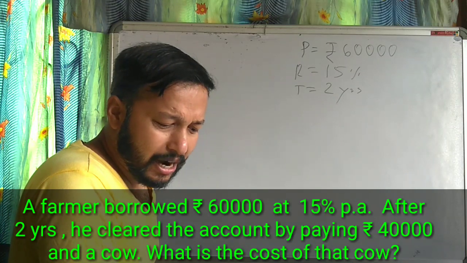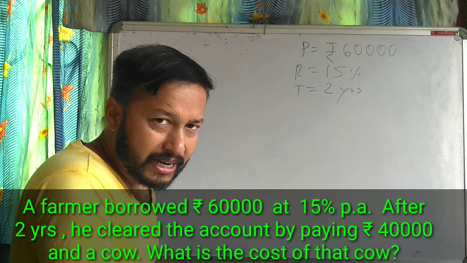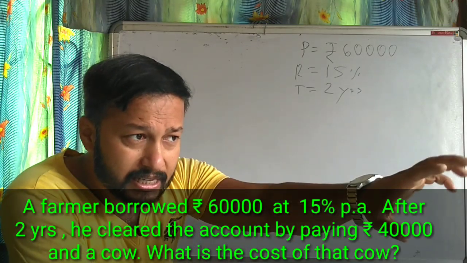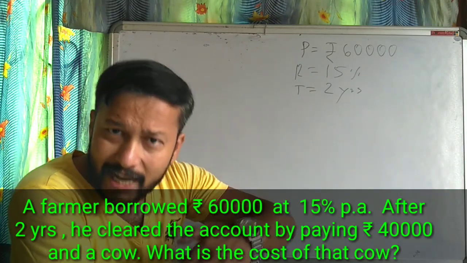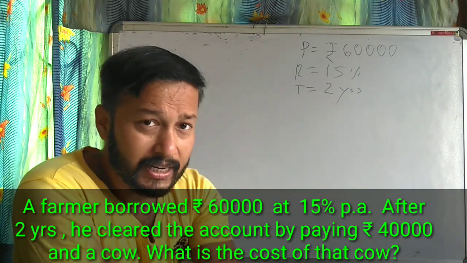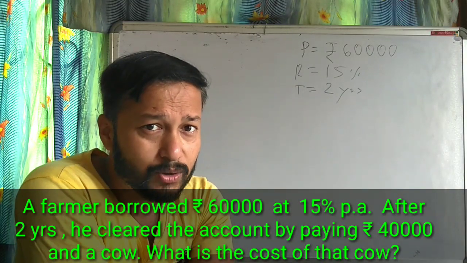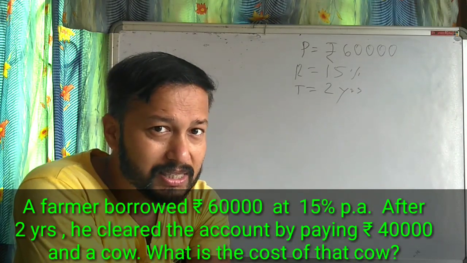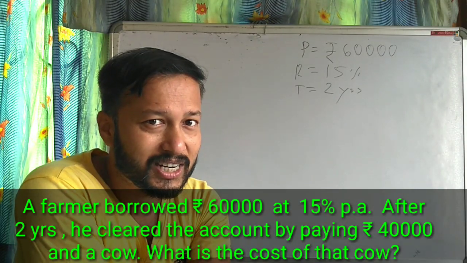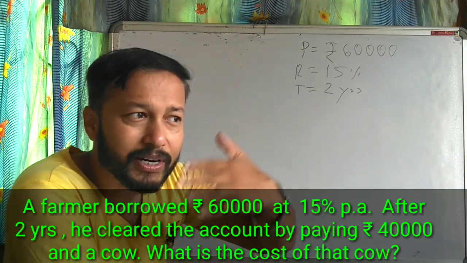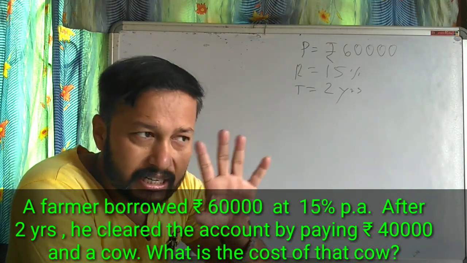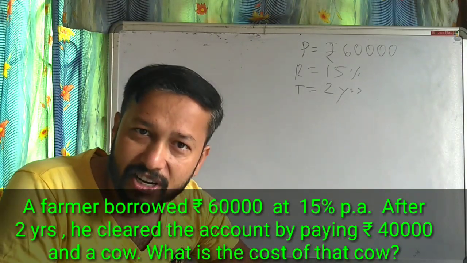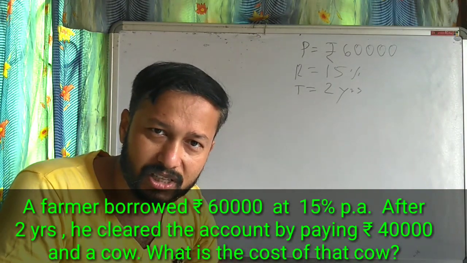He cleared his account by paying. So just think on this. 60,000 he is getting from somewhere, so he has to return that money. He has to return not only that 60,000 plus extra money. Extra money means interest he has to return. So when he is going to return the money, he will return that 60,000 plus that extra money. Extra money means interest. So let us calculate interest first.